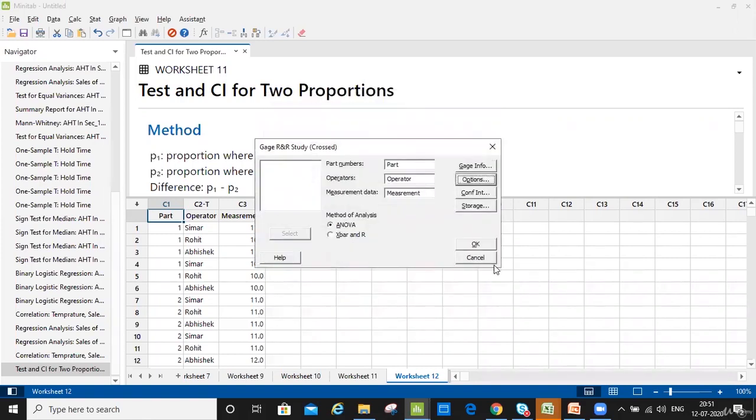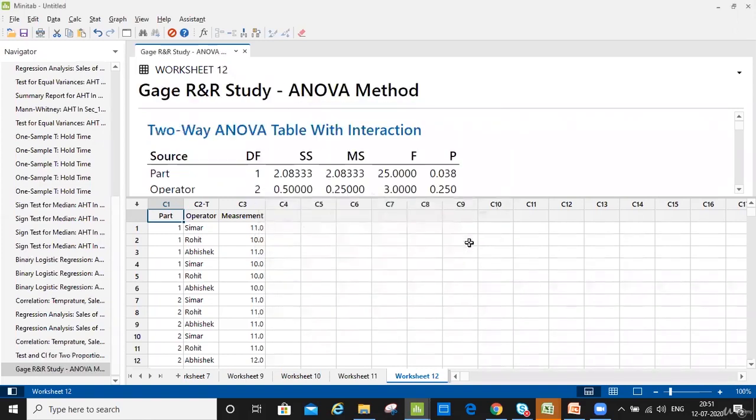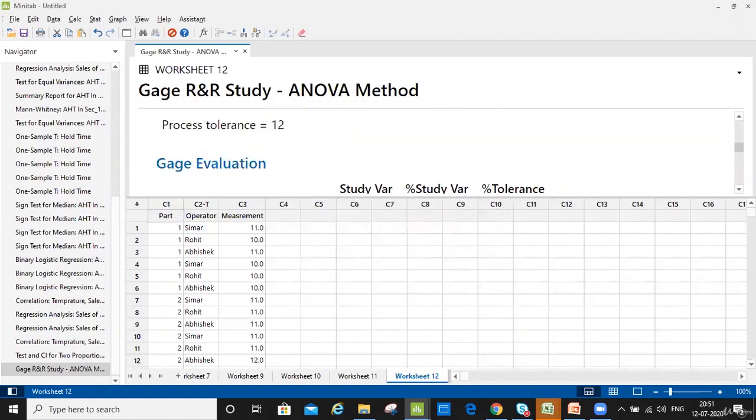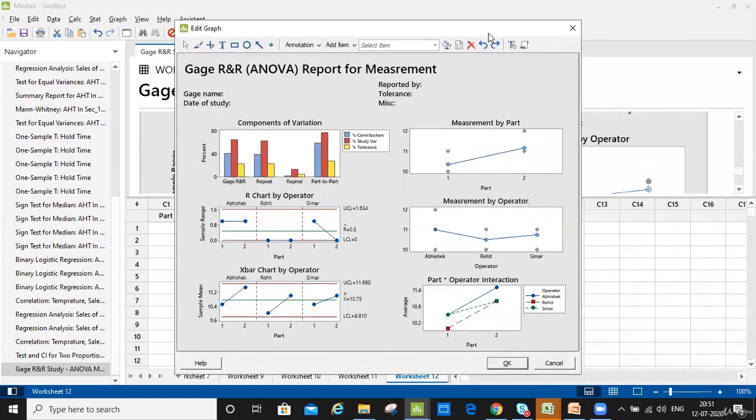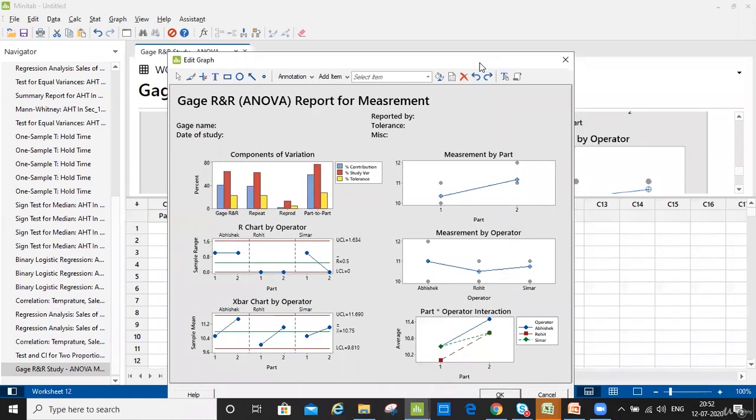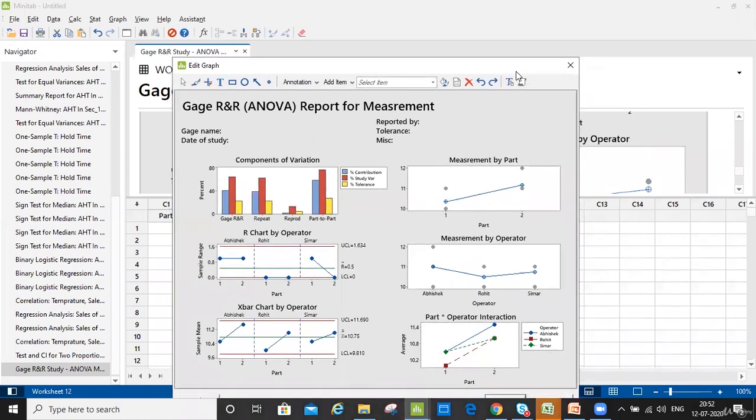And I click on OK. Here comes my gauge R&R. Let's look at the graph first. Okay. Can you all see the graph? Yeah. Okay. What was my first golden rule? The first golden rule is that the number of distinct categories should be greater than or equal to 4. So that's not there in the graph.